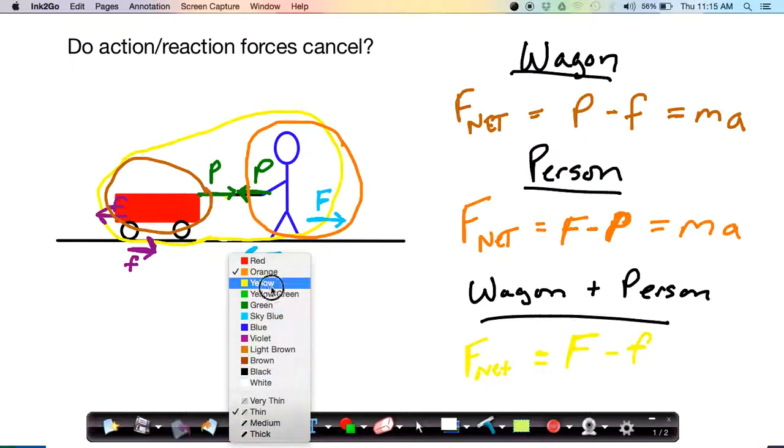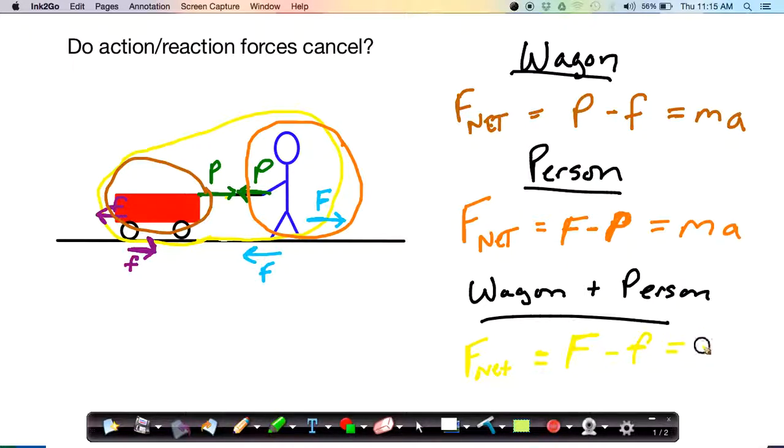Because these objects are connected, the acceleration is going to come out the same in each of these three calculations. How is that possible? Well, remember that the wagon and the person will have different masses. And as a result, the combined wagon plus person system will have a different mass as well. So three different masses for three different net forces, but the same force to mass ratio will get the same acceleration.